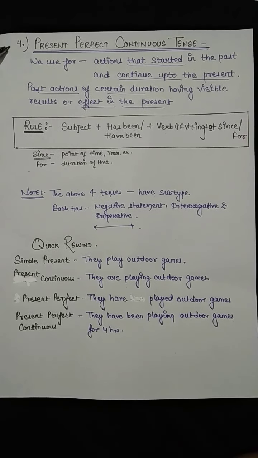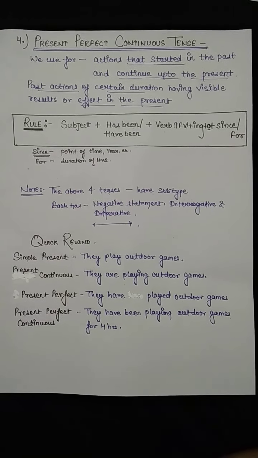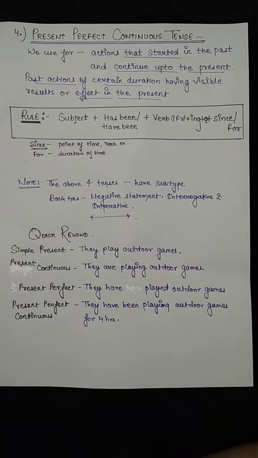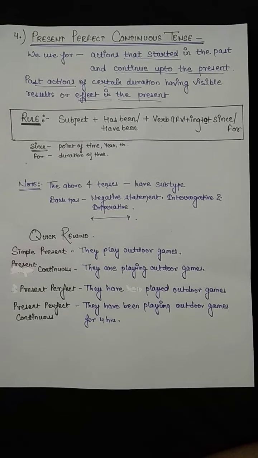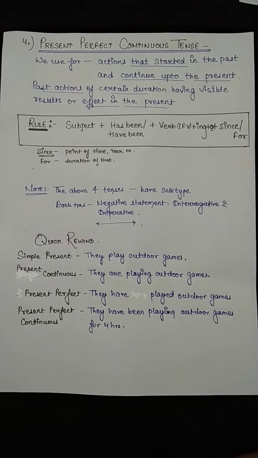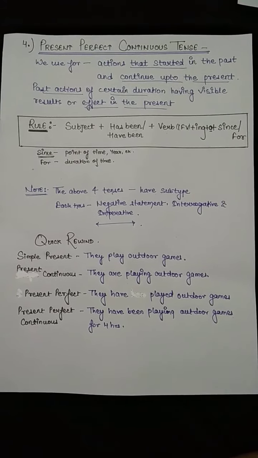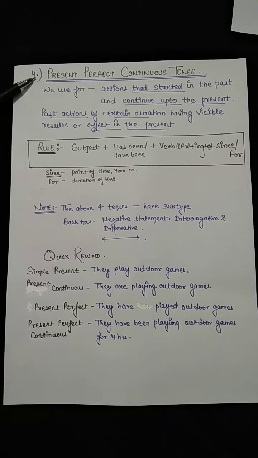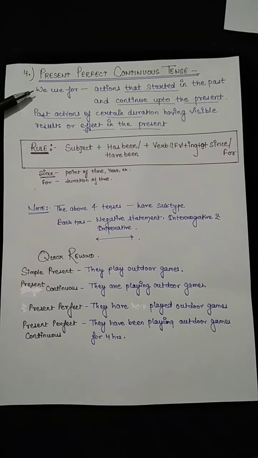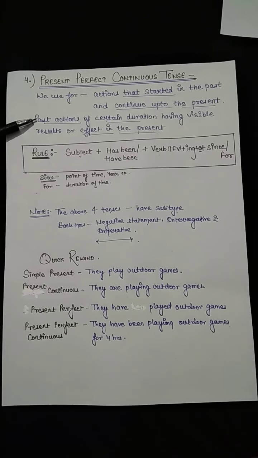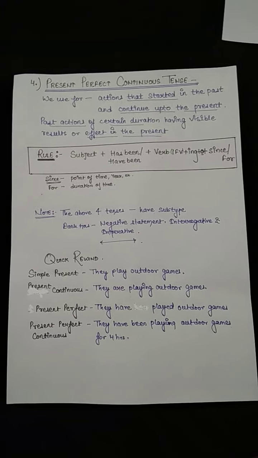Fourth type, present perfect continuous tense. And what more important thing is, while you are watching this video and listening to it, you should take your pen, pencil or notebook or diary so that you can write the rules of the tenses. Alright? Okay, we are coming to this fourth point. Fourth type, present perfect continuous tense. We use it for actions that started in the past and continue up to the present. Past action of certain duration having visible results or effect in the present.